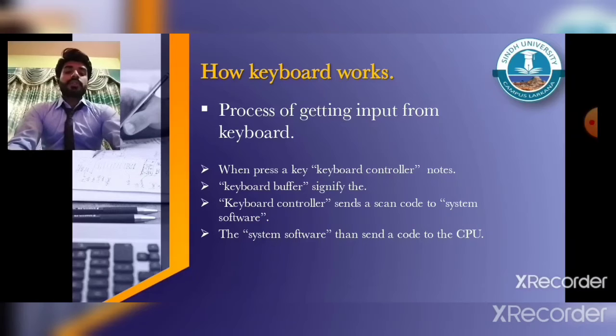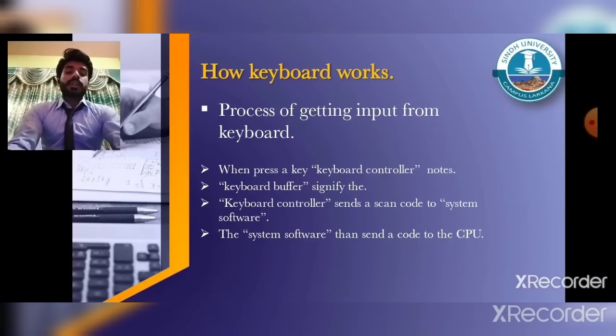When a keystroke occurs, the system reads the memory location in the keyboard buffer that has the code of the key that was pressed. The system software then sends the code to the CPU, and we see the output on the screen. This all happens very quickly, even though the computer is busy handling multiple tasks.